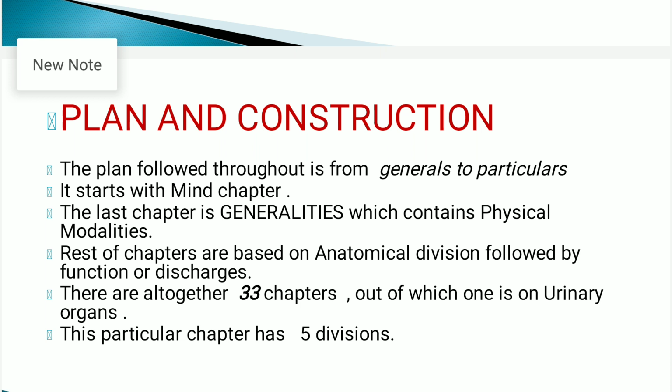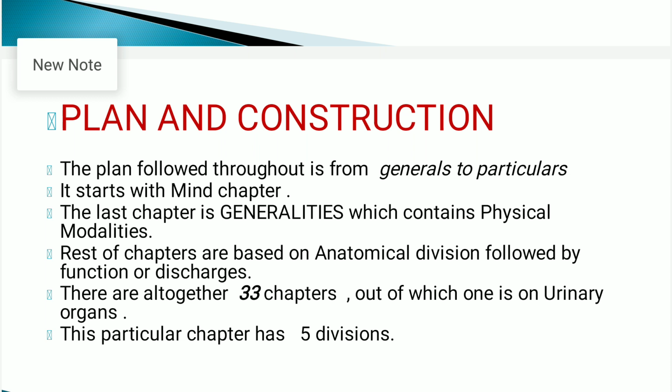We already discussed this point, that there are 33 chapters, out of which one is on urinary organ, and this particular chapter has 5 divisions. So some count the sub chapters of urinary organ as separate chapters.